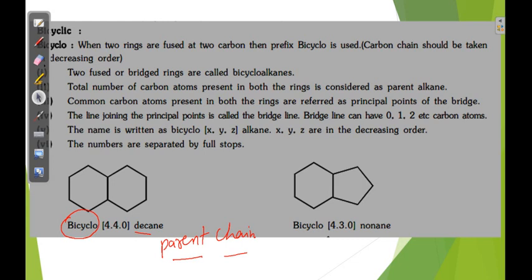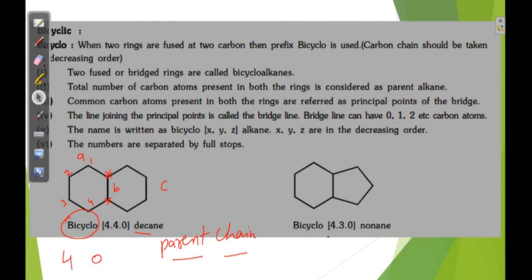Suppose here is the A bridge, B bridge and C bridge. In the A bridge, how many carbons are there? 1, 2, 3, 4. This is the bridged head carbon. So here 4 carbons are there. Middle bridge 0 carbons.